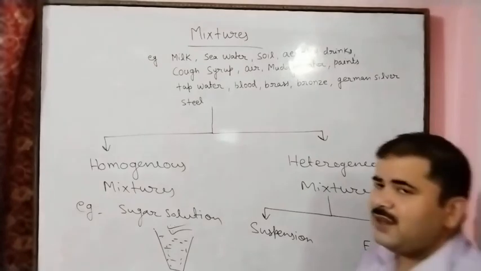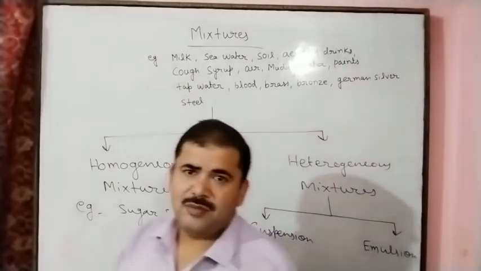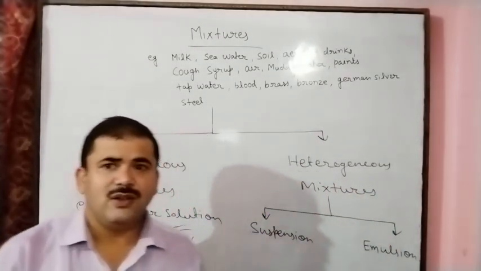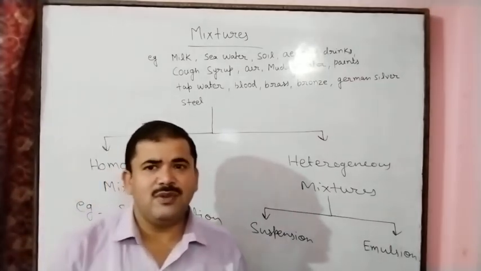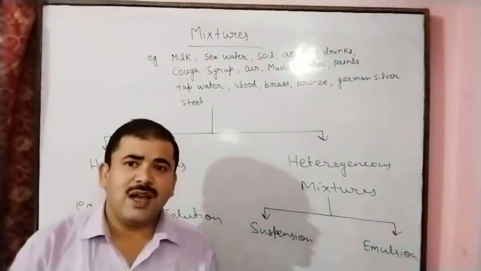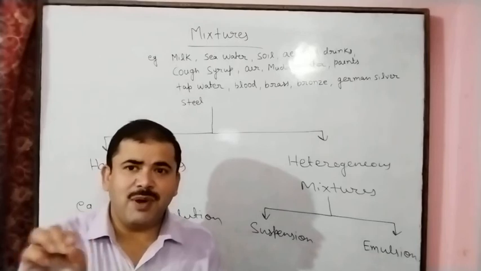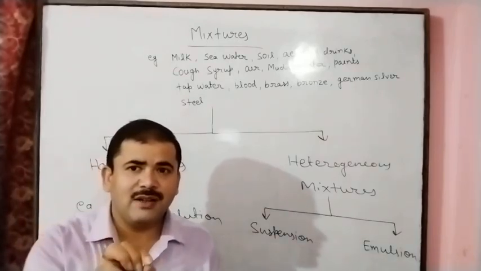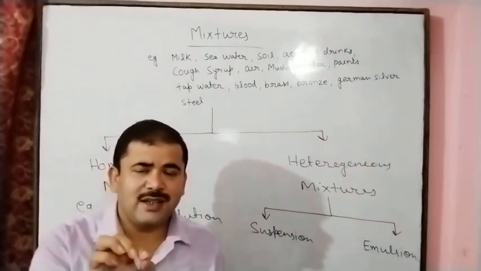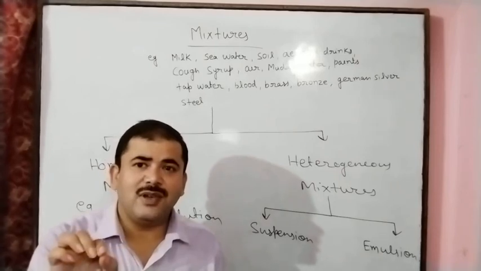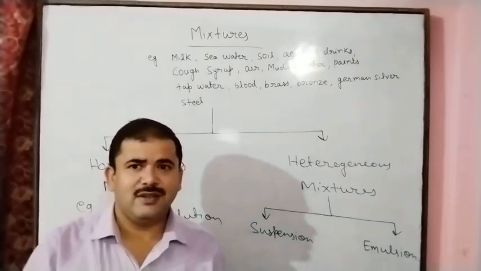And also we can take paint. This is an example of emulsion. Sometimes you can also see on the bucket of distemper paint it is written emulsified paint.